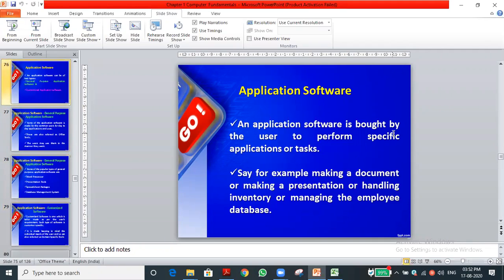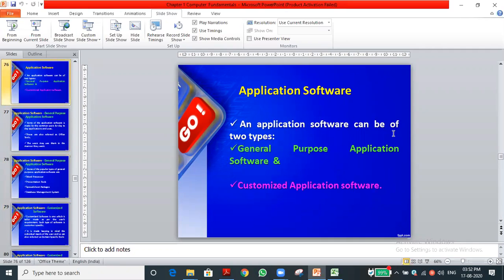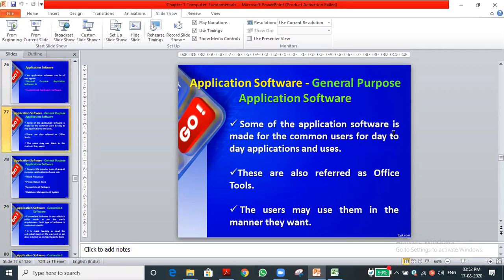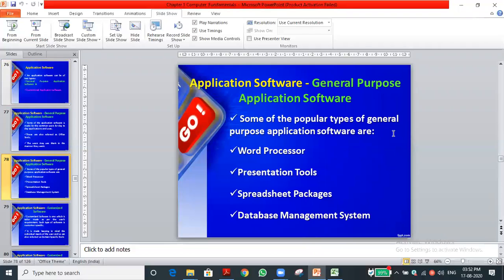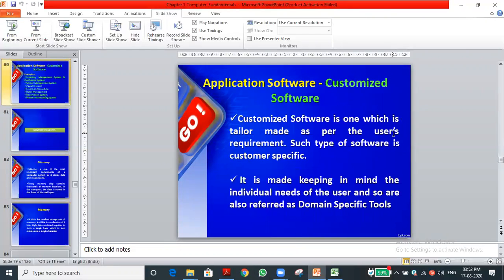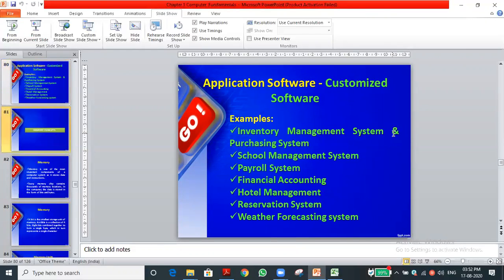Application software we discussed, and general purpose and customizable, that also we discussed in today's class. These are all the examples. I'm just showing the slide. What are the things we discussed?